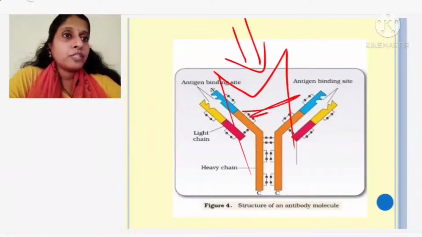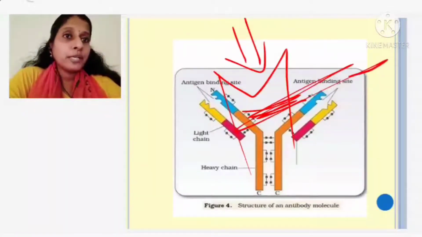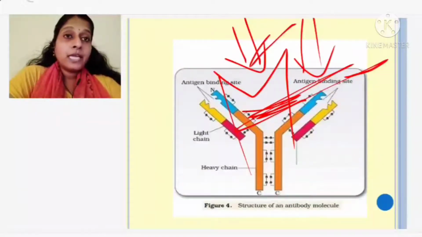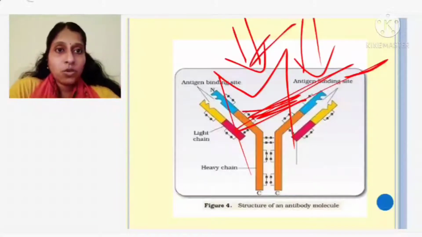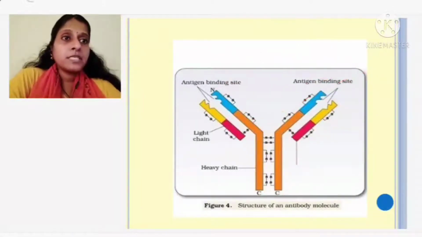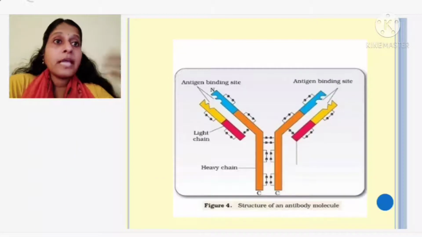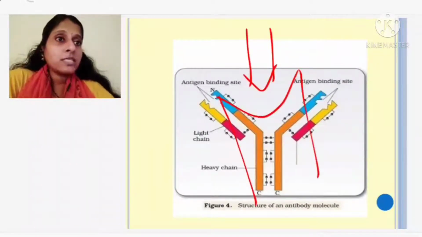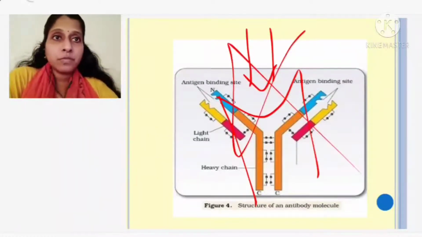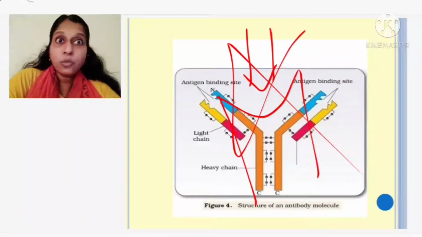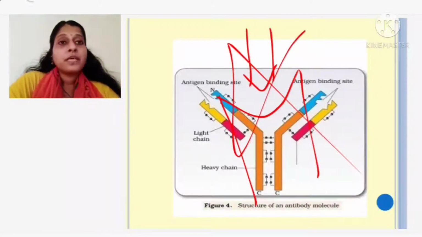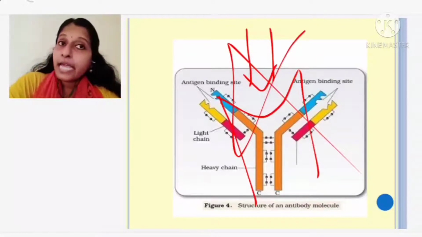If I am producing a large amount of antibodies, then the germ will be easily killed. If I am not producing antibodies, then the germ is more powerful, the germ will take over and I will suffer from the disease. Some people suffer from diseases and some do not, because they have this defense mechanism: if a germ enters, they can produce antibodies and kill the germs before the symptoms appear. In some cases the germ is more powerful, antibody production is not enough, the WBC is not producing, and you get attacked by the disease.